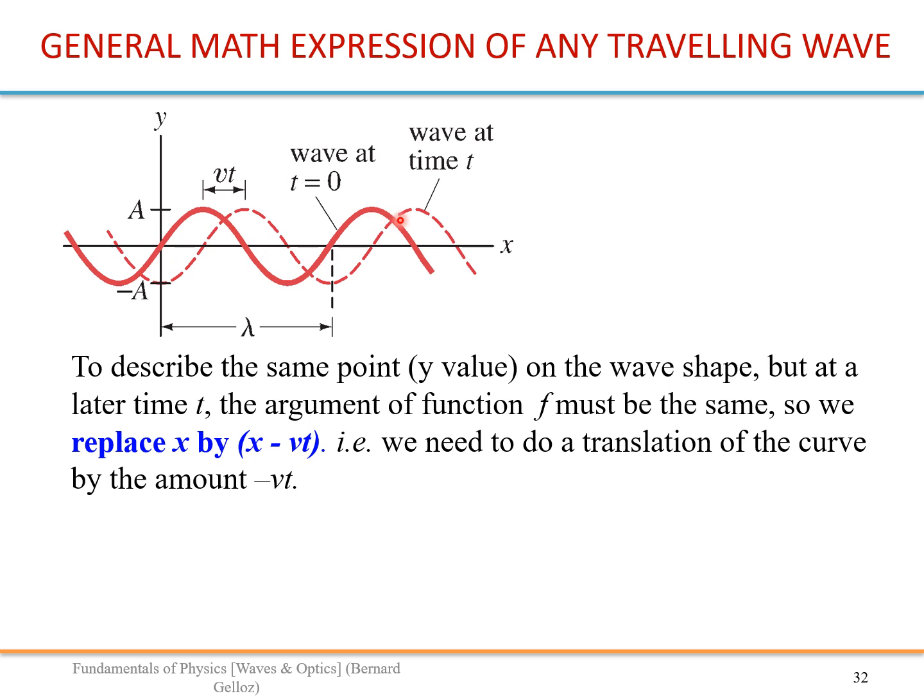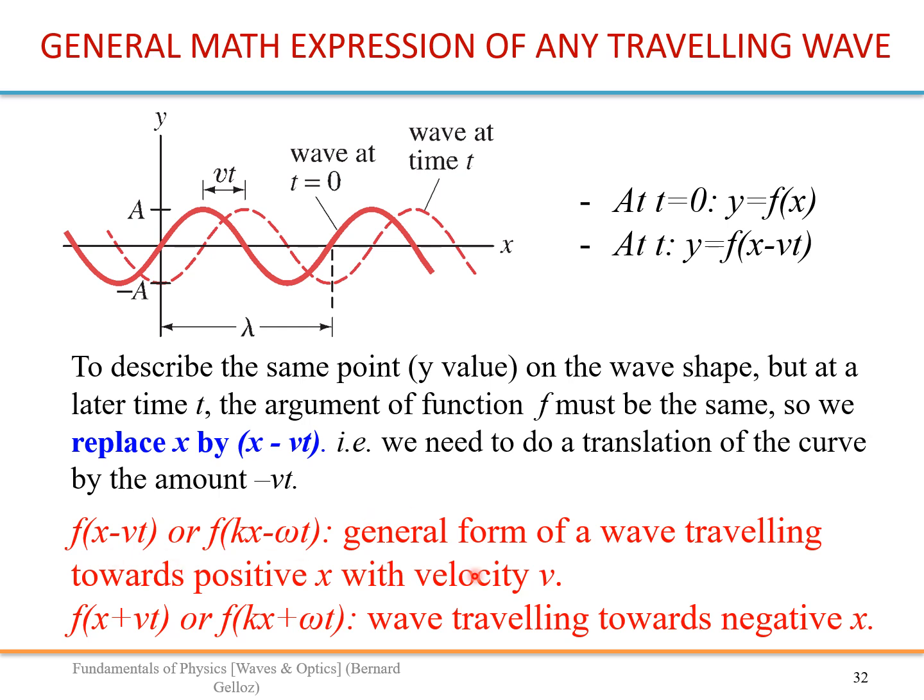Your first function is just a sine wave. When it is shifted by vt, you have to change the argument of your function from x to x minus vt. So we need to translate our curve by an amount minus vt. Right, so this works also for any function, including for a sine wave.